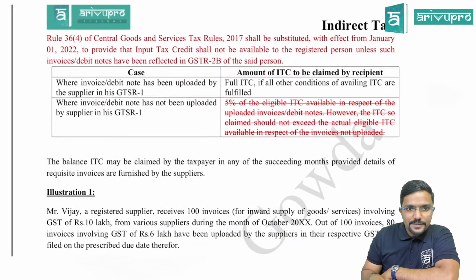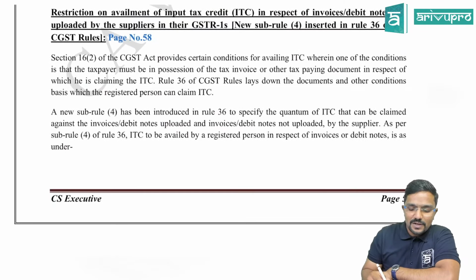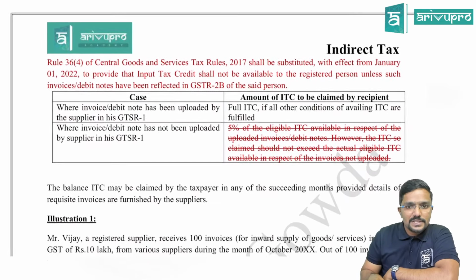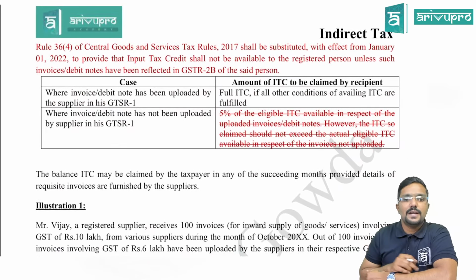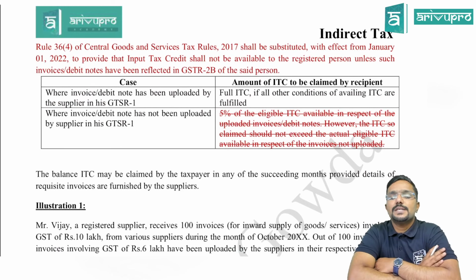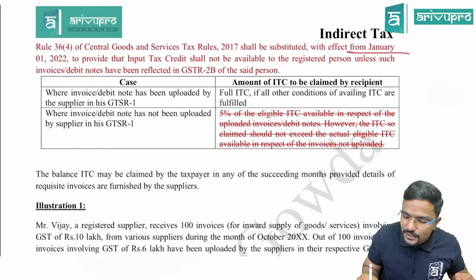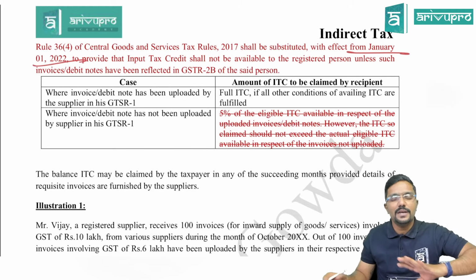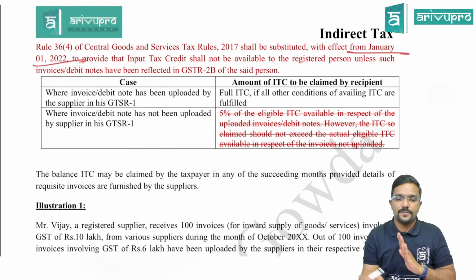I have highlighted it here. Okay, so these things and all are not important for you now. So what is the change? I have highlighted it in red color now. Rule 36(4) of Central Goods and Service Tax Rules 2017 shall be substituted with effect from January 1st, 2022. So there is a new rule, same 36(4) only, but the provision is substituted.